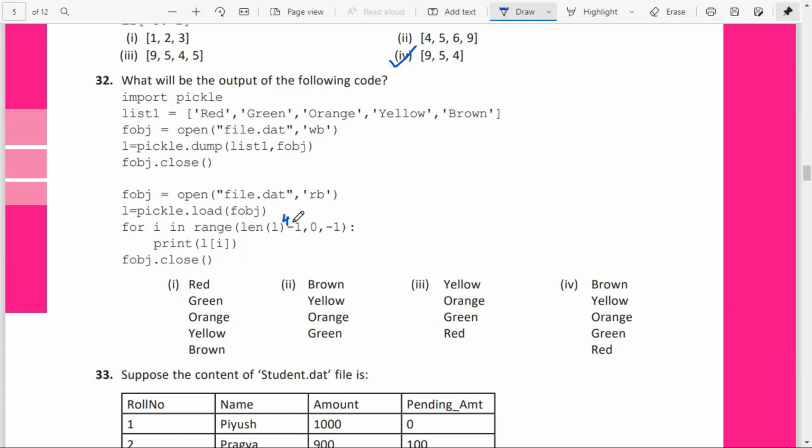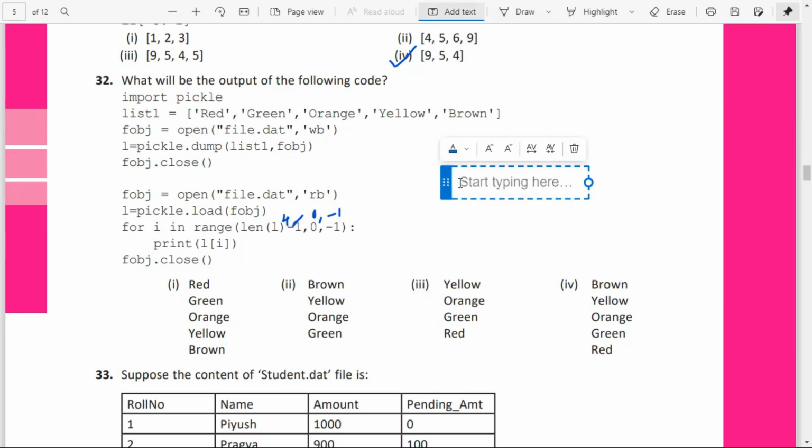Okay, 4 comma 0 and -1. So this is the range function: 4, 0, -1. How will it be taken in the range function? It will start with 4, then it will take 3, then 2, and then 1. So these are the elements taken to be displayed.